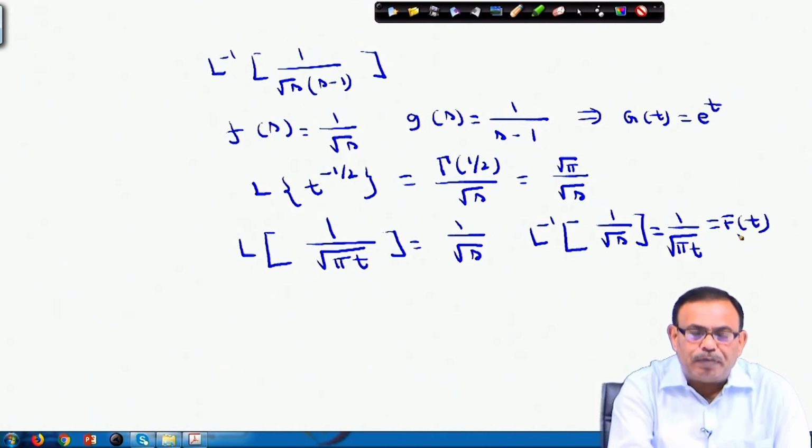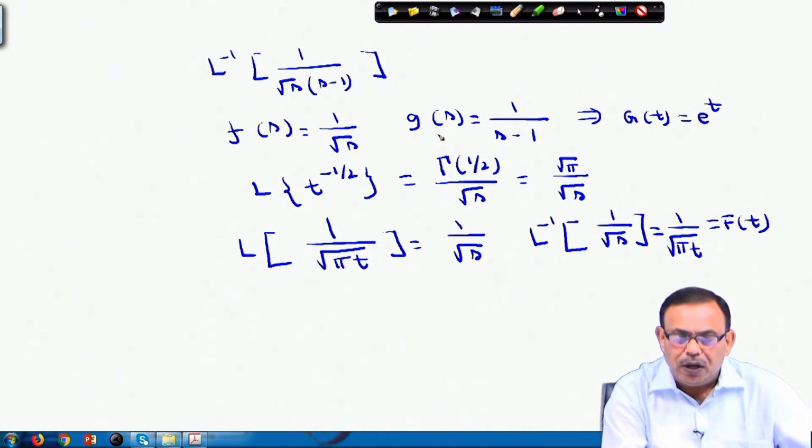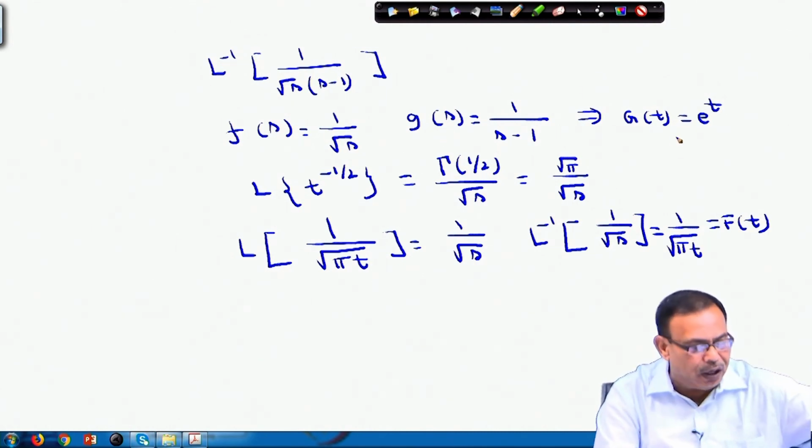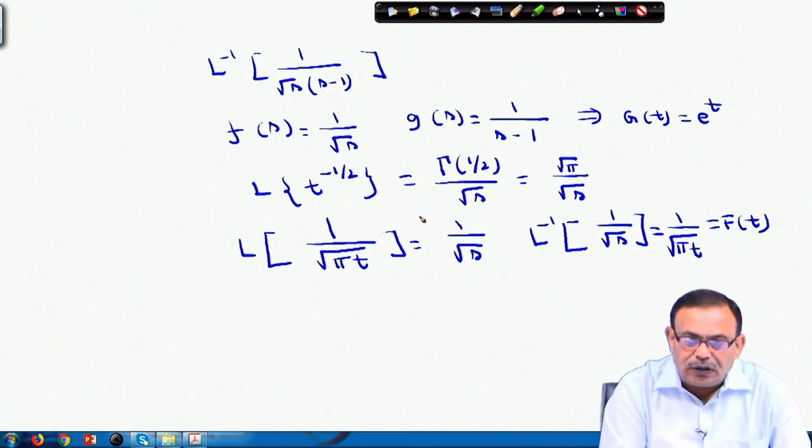So, once you have identified F(s), you have identified G(s). From G(s) directly I am finding g(t) like this, and from this one I am identifying the root pi by root s, so that f(t) also I am identifying as 1 by root pi t.